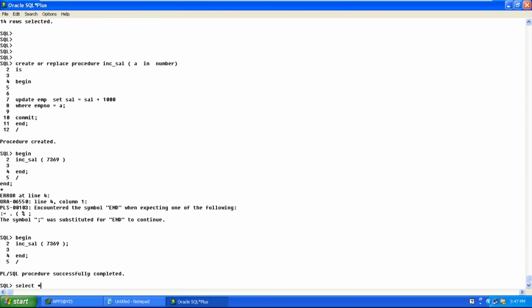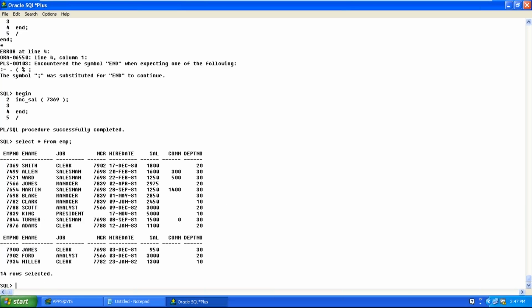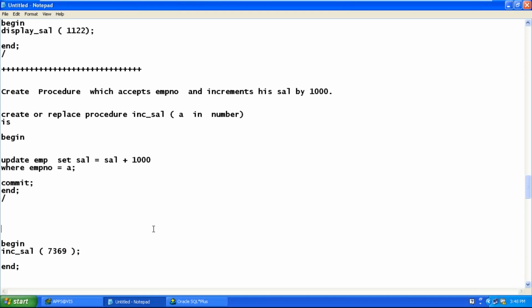Okay, let's go back to 7369. Previously it was 800, now it has been incremented by 1000. Perfect. Whenever you want to increment the employee salary, HR will call this particular procedure and pass the employee number, so that particular employee's salary gets incremented. Got it? So like this, programs which do a specific task are permanently stored.